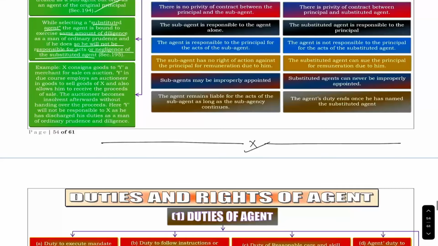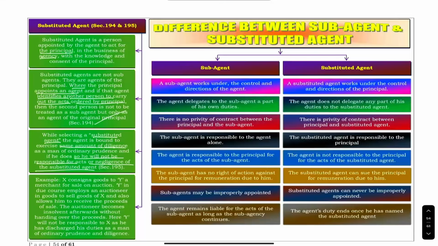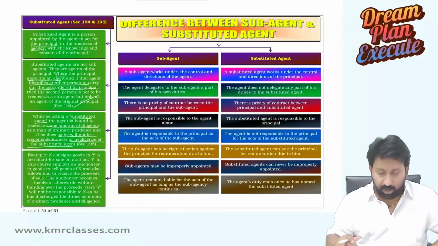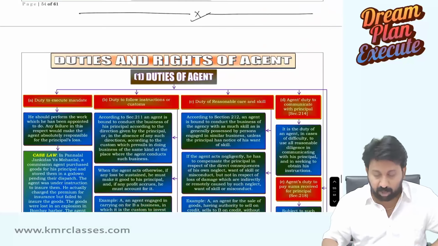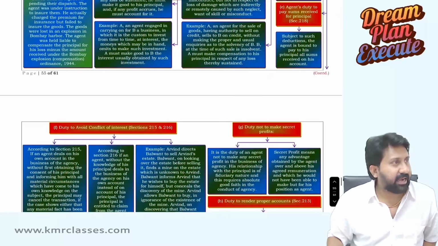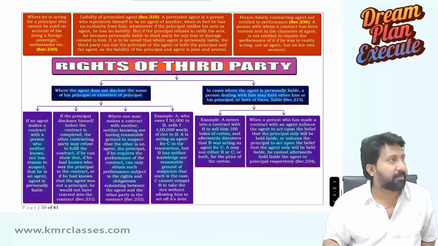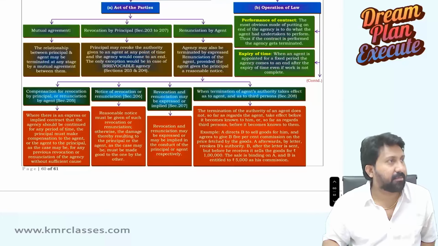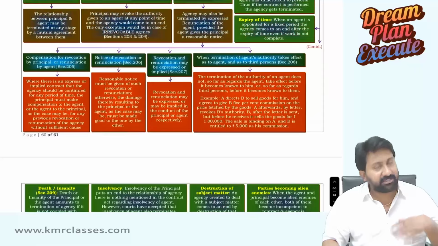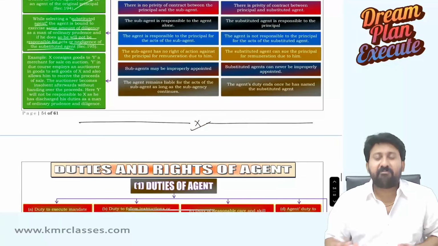With this, we completed part 2 of this unit called contract of agency. Now we are left with only one small part. These are all general concepts. Rights and duties of agent, 2 pages. Liability towards third party, rights of third party, termination of agency. Four concepts will be there, about 5 pages of discussion, but a very, very easy area.